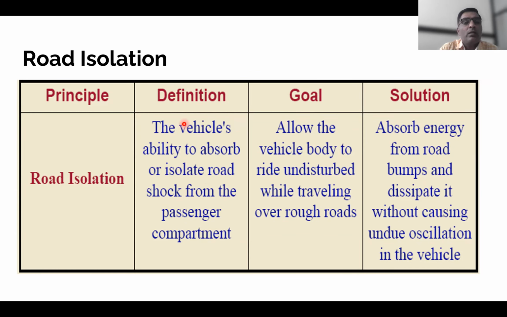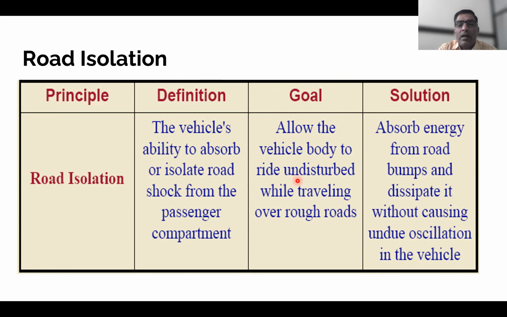Then what is the goal? You can see, allow the vehicle body to ride undisturbed while traveling over a rough road. So that is the goal.